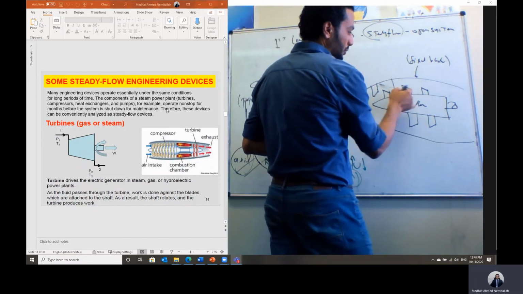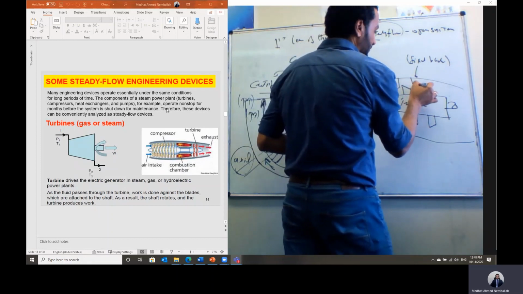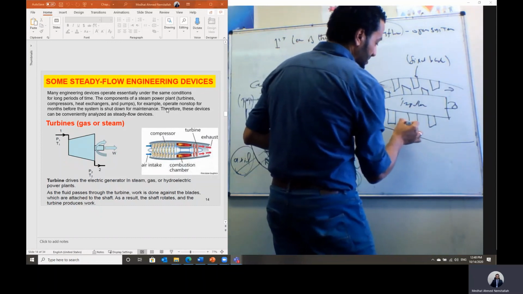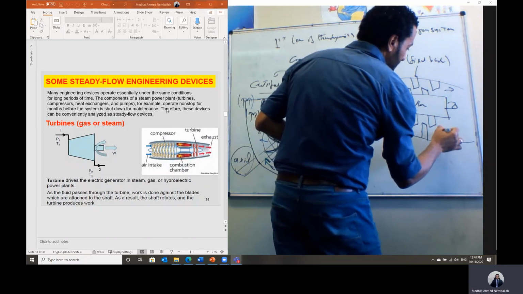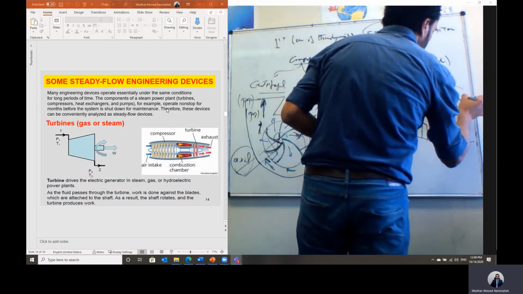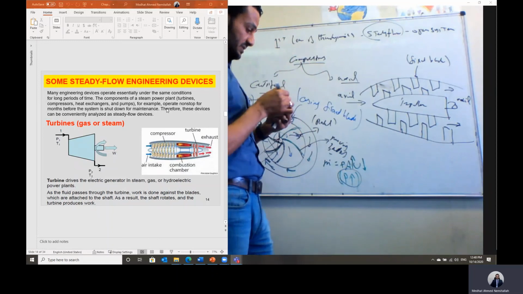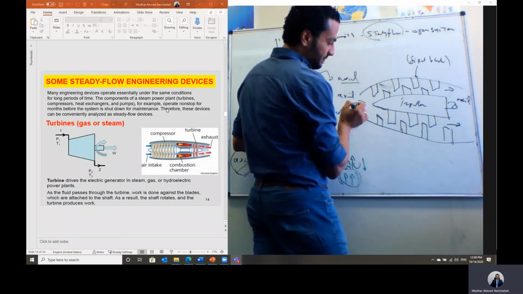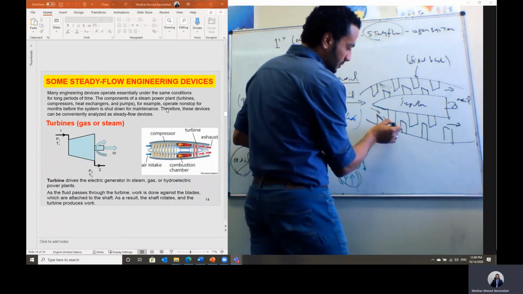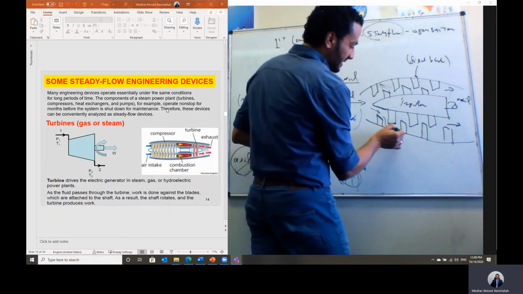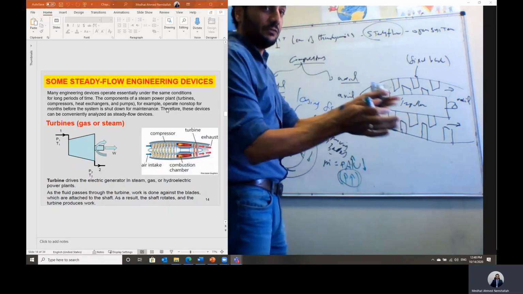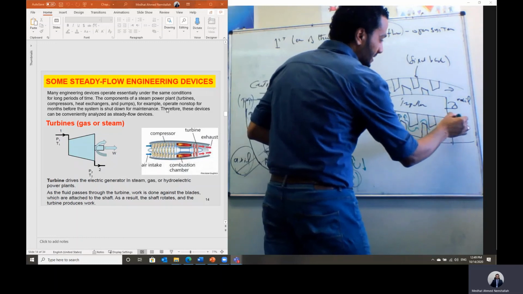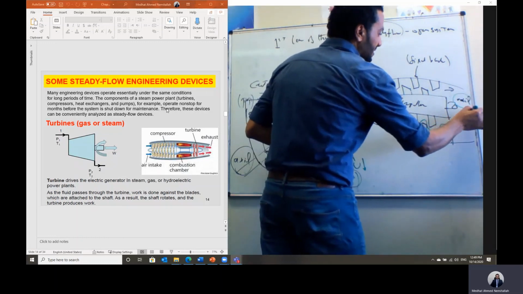Between each two rows of moving blade, we have a row of fixed blade attached to the casing, and so on, until the flow is leaving in the axial direction. So when the flow comes to this compressor, it will find the area between the impeller and the fixed blade takes the shape of a diffuser. Also when it comes here, between this moving blade and the casing, the area is also increasing in the flow direction. So the pressure will be building up through the system until it leaves here in the axial direction at high pressure.